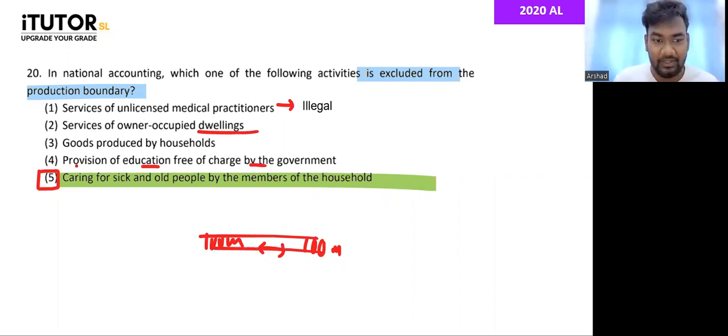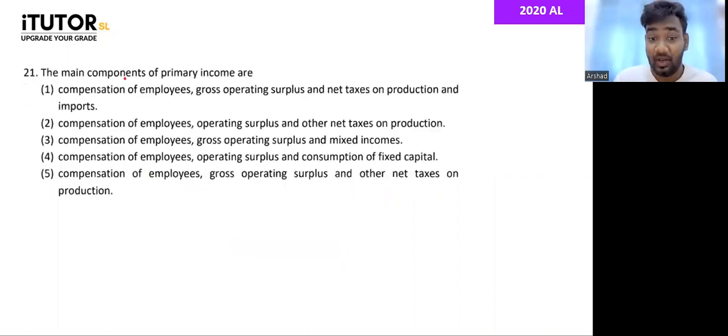Okay. Now, going to the next, 21. This is an interesting question.